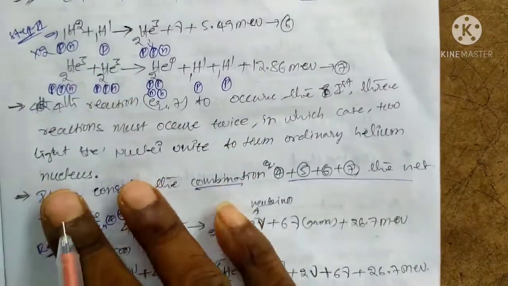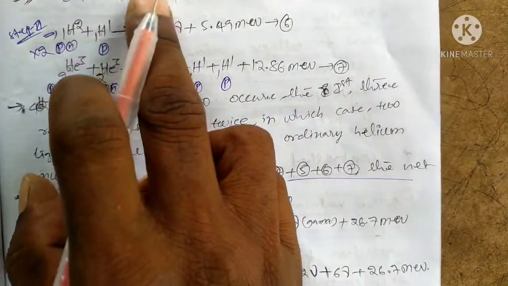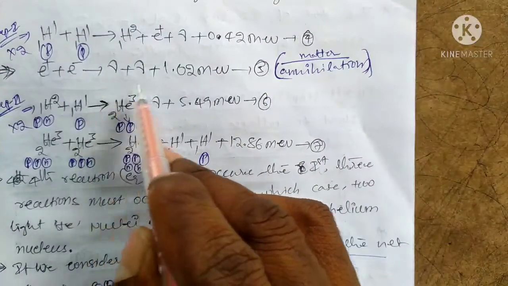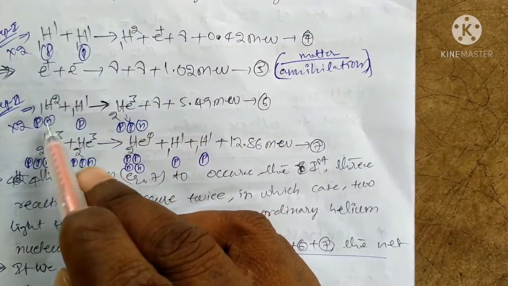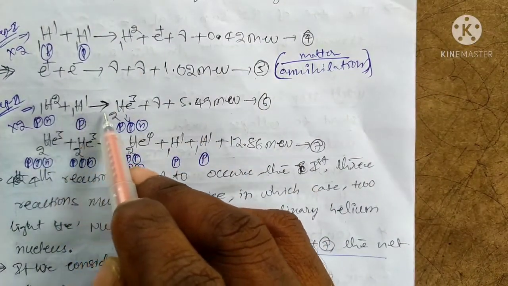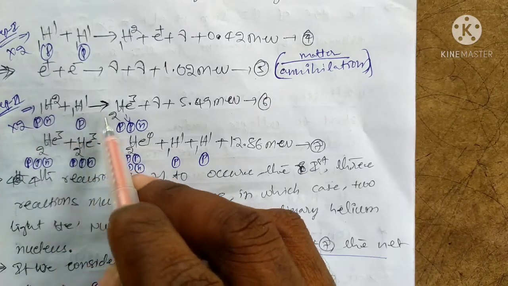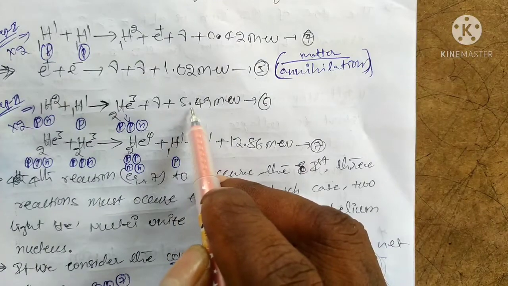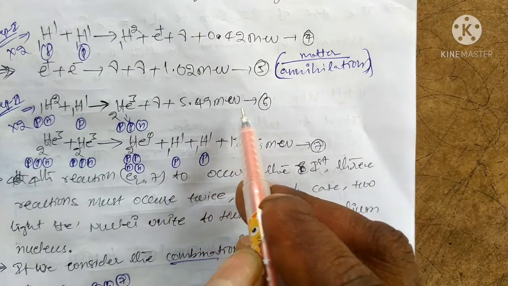Okay, and also we get step 2, that is the 1H2 deuteron. This one: deuteron plus proton gives the helium-3 nucleus with emission of 5.49 mega electron volts.